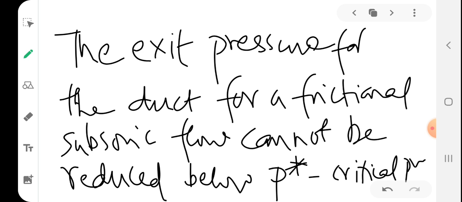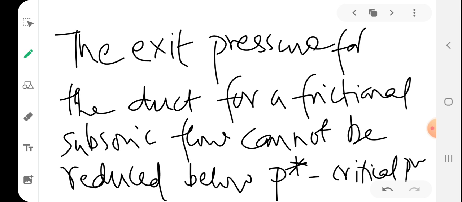Okay, so the pressure cannot be reduced below P star, because reducing below P star means a violation of the second law of thermodynamics, because reducing below P star means the entropy should be reduced, but that will not be possible according to the second law of thermodynamics, right? So students, even though the duct discharges into a low back pressure, the exit pressure will be P star itself. No further reduction below P star is possible.